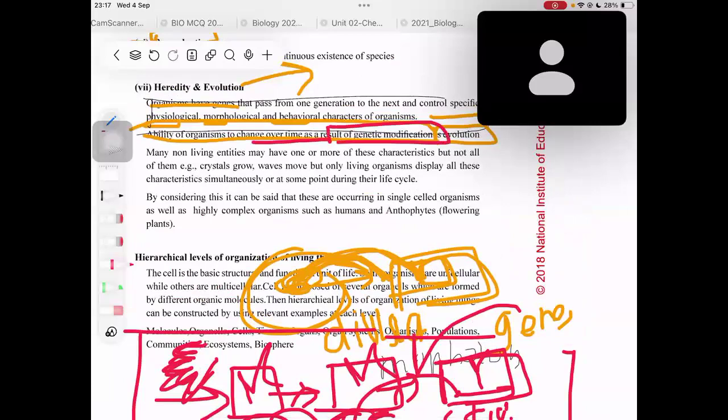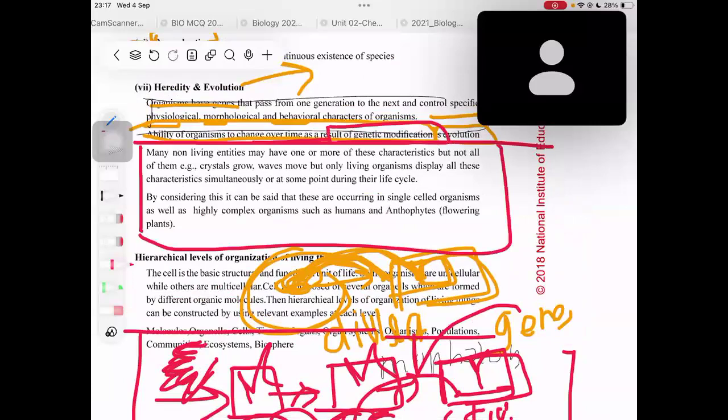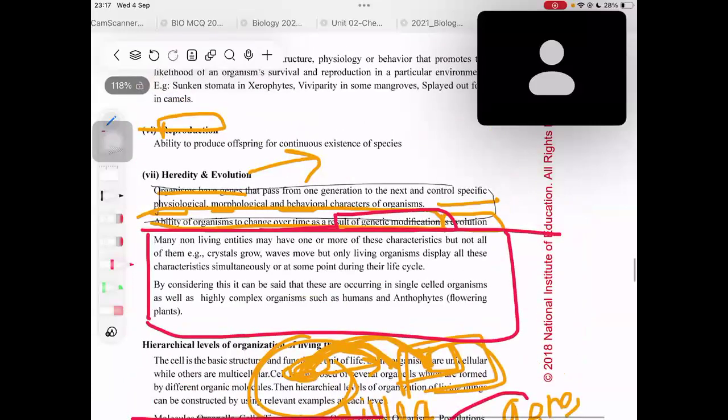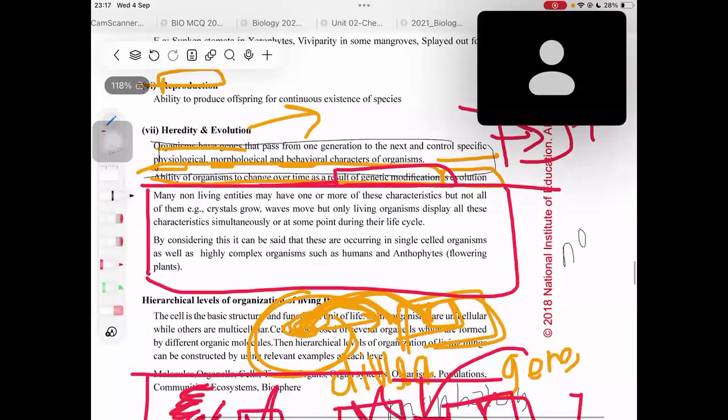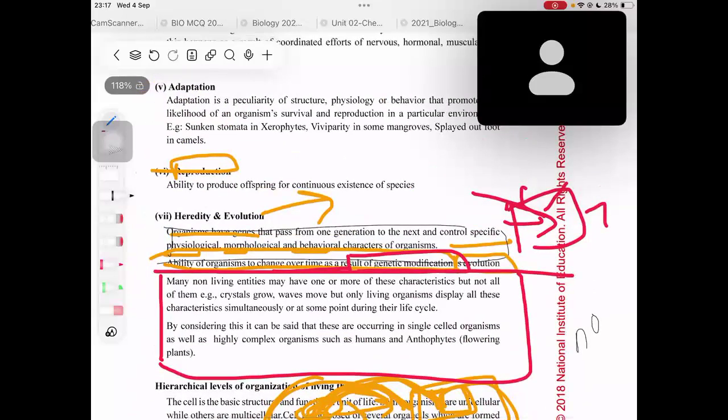Okay, so that is it about all the characteristics. Here we are learning about something special that you have to remember. All living organisms show all these 7 characteristics, right? But sometimes there are non-living things which show just 1 or 2 of these characteristics.